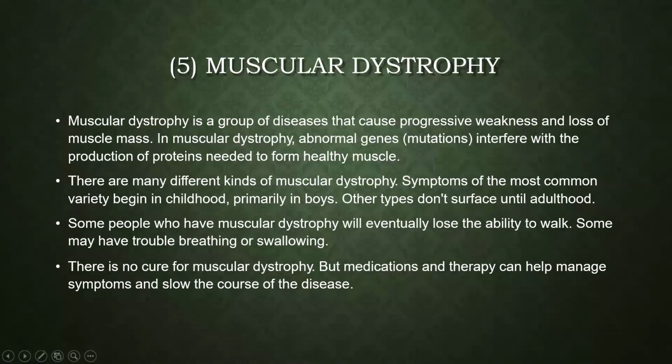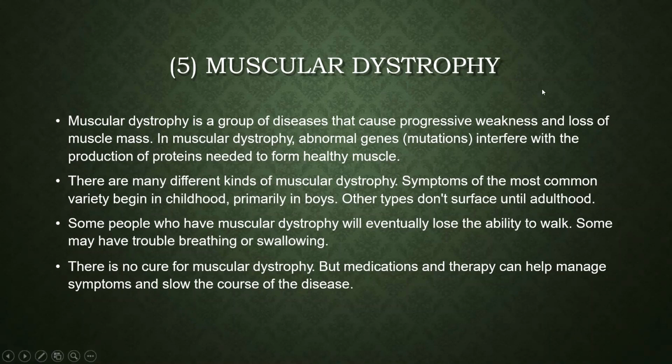Now the last important single gene disorder disease is muscular dystrophy. In muscular dystrophy, what happens? It is a group of diseases that cause progressive weakness and loss of muscle mass.